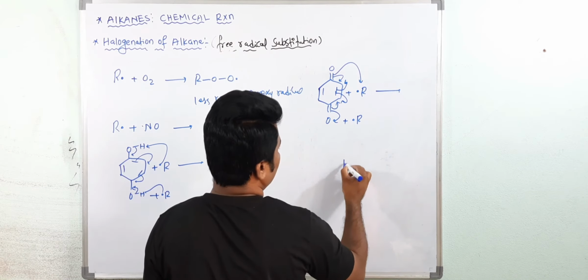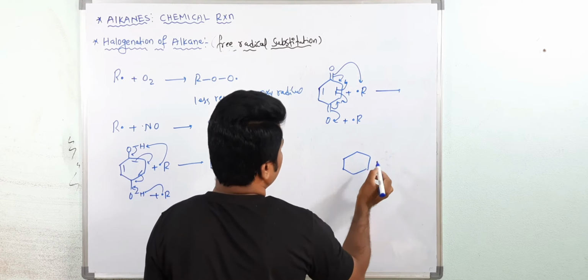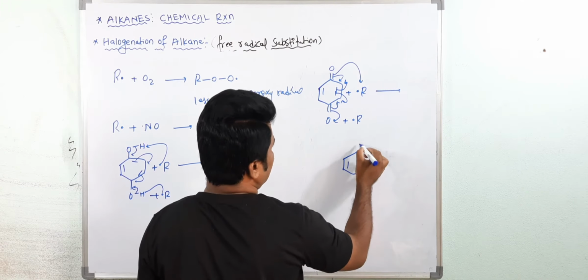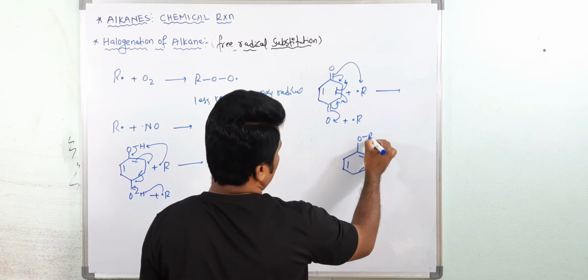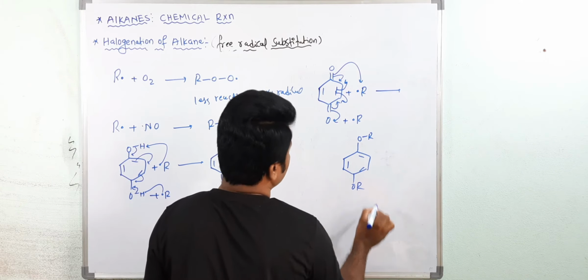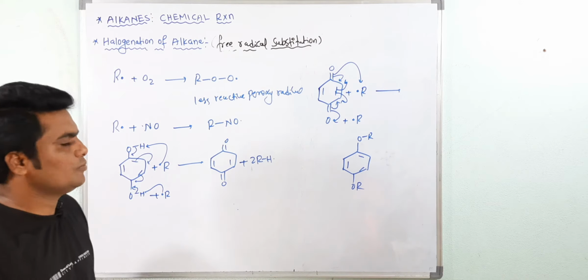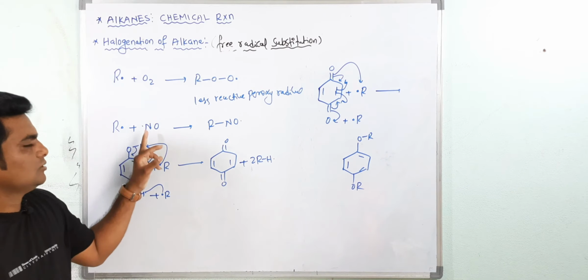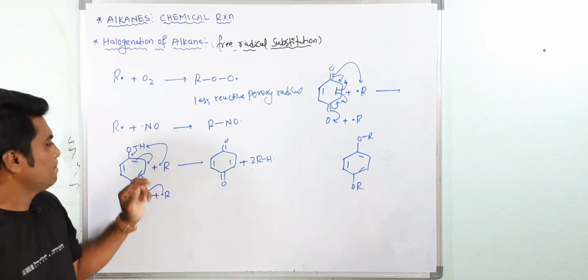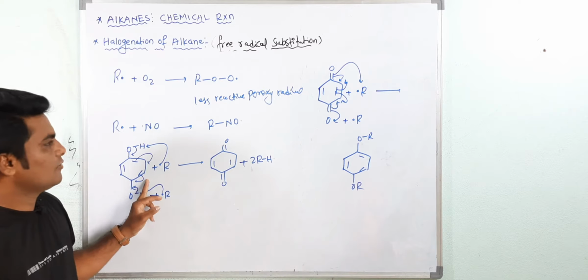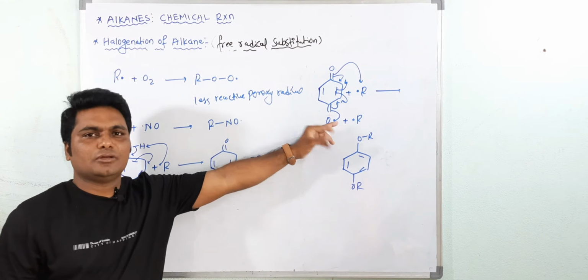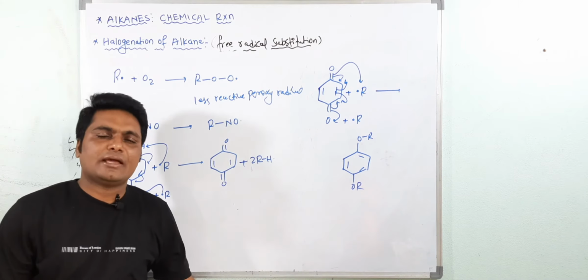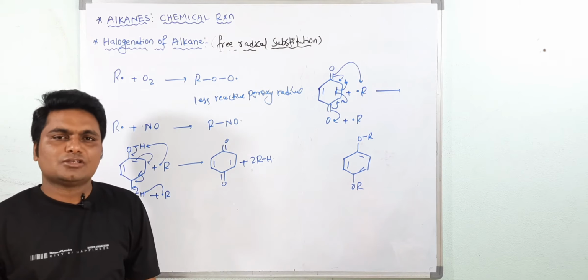So now this reaction will stop. There is no more free radical now. It would be like this, an alkoxy group. Okay, these are the inhibitors. You can stop the free radical mechanism with oxygen, nitric oxide, then phenol, and then benzoquinone. Understood? So now this is the mechanism of monochlorination of alkanes.